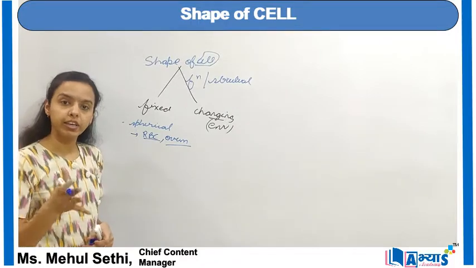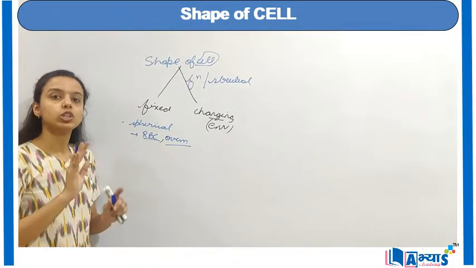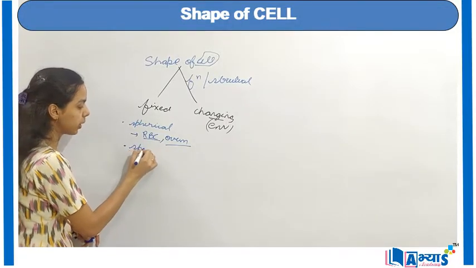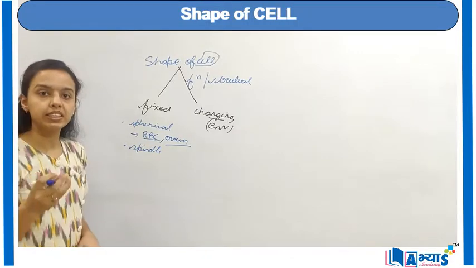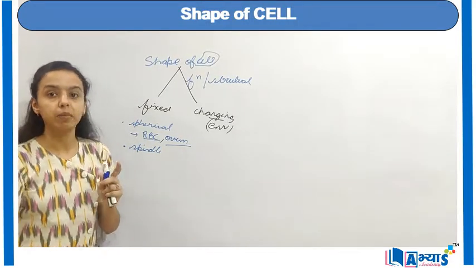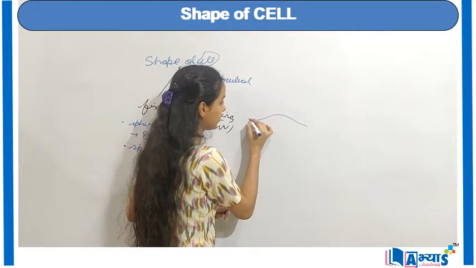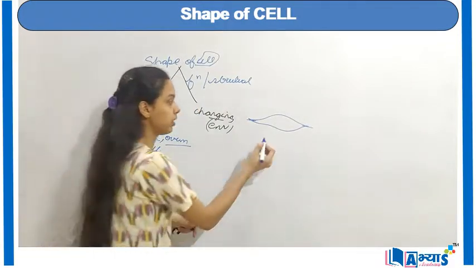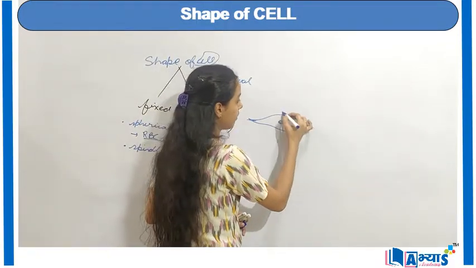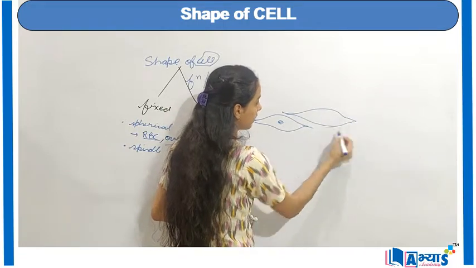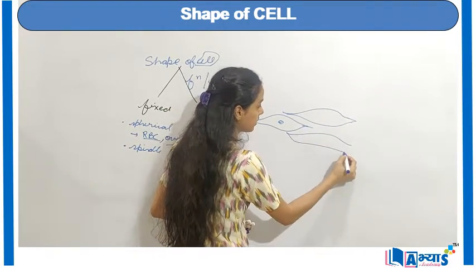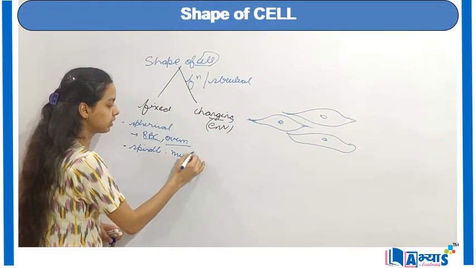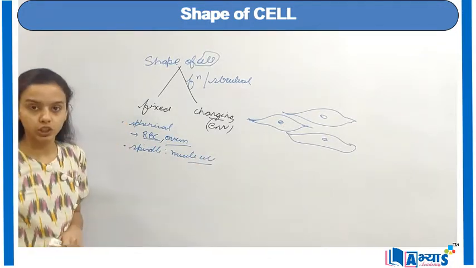Or we have the ovum. The ovum is found in the reproductive part of females, and that is also circular or spherical in shape. Then we have the spindle shape. Spindle means that we have a pointed front and a pointed back, for example, something like this. They have pointed ends, that is the spindle shape. So we have a nucleus here, then a cell like this, then a cell like this. These are of spindle shape. Basically, they are found in the muscles. The muscle cells are spindle-shaped cells.